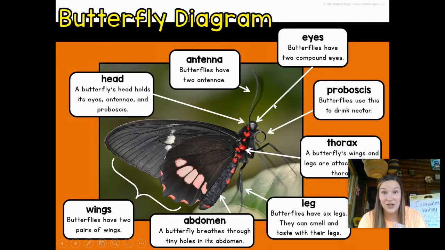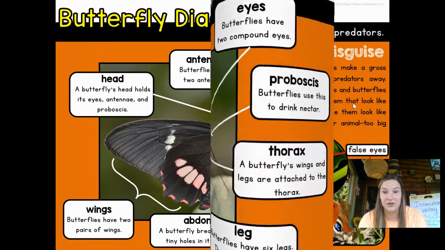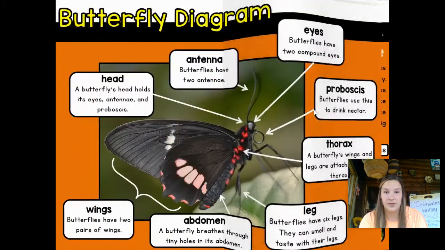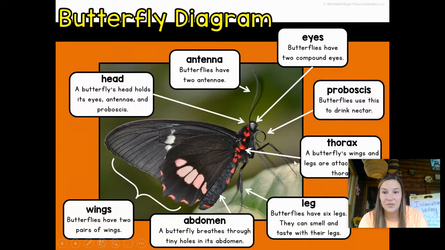Now I'm looking at this long arrow over here. It says eyes. Butterflies have two compound eyes, okay? We have the proboscis. They use that to drink nectar from the flowers. Sorry about that. The thorax. The butterfly's wings and legs are attached to the thorax. That's a very important part of their body, okay?